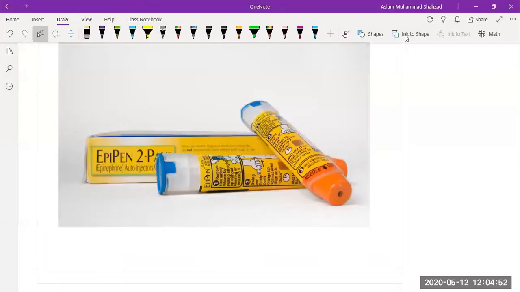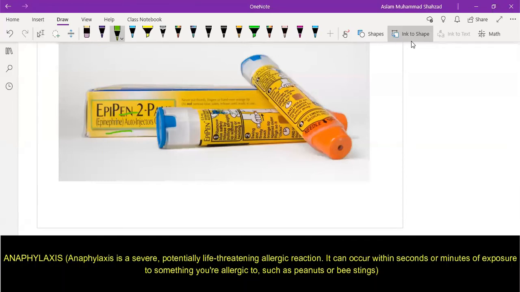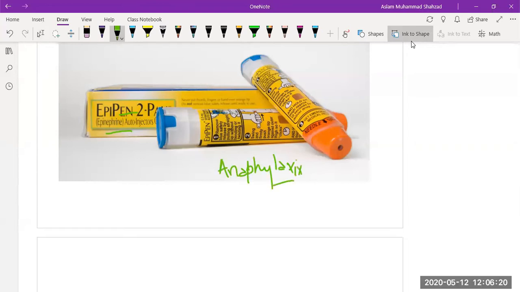This is a picture of epinephrine auto-injectors that are commonly available in the market. They are used in emergency conditions for the treatment of anaphylaxis. And why? Because if we go back to my previous slide, I talked about the epinephrine-like effects, and I already mentioned that it is responsible for decreasing the mediators. So during allergic reactions or anaphylactic shock, they are used in emergency conditions.